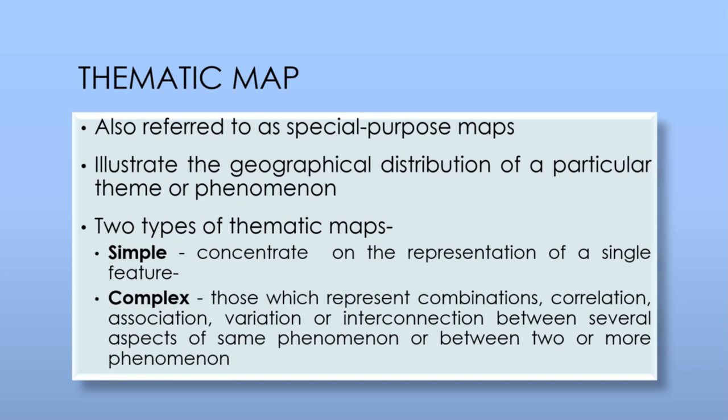There are two types of thematic maps, simple and complex. Simple thematic maps concentrate on the representation of a single feature, whereas the complex thematic maps represent combinations, correlation, association, variation or interconnection between several aspects of same phenomena or between two or more phenomena. And so thematic maps specialize in portraying a specific information without caring for the other.